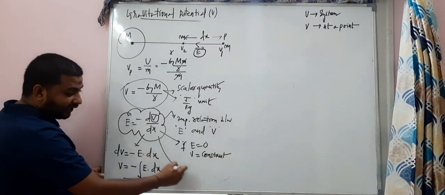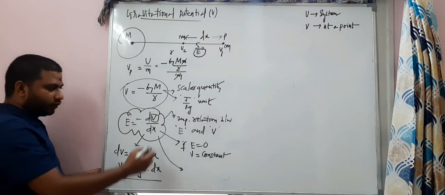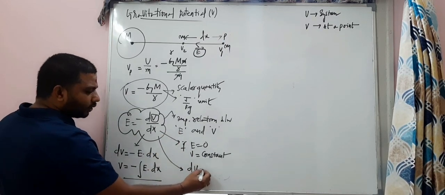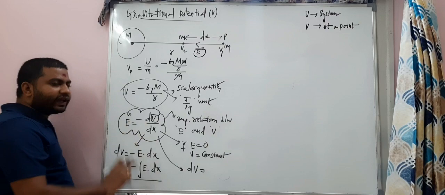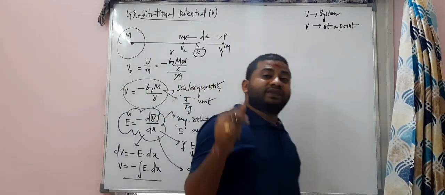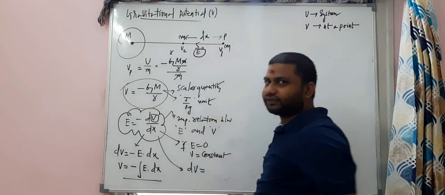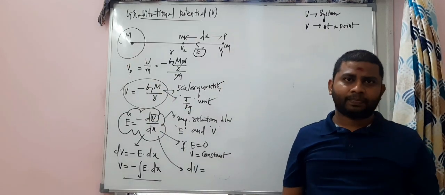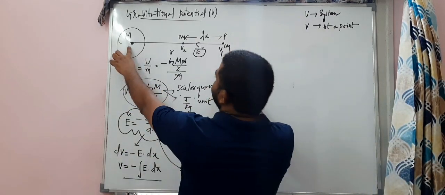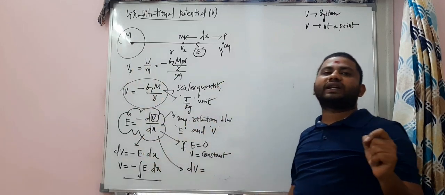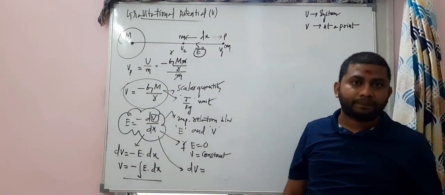The third point is also there. So dV is equal to, forget about the negative sign. The negative sign indicates that here also there is an attraction force between these two masses. That's simple. More details about the negative sign you will learn in the second PUC.